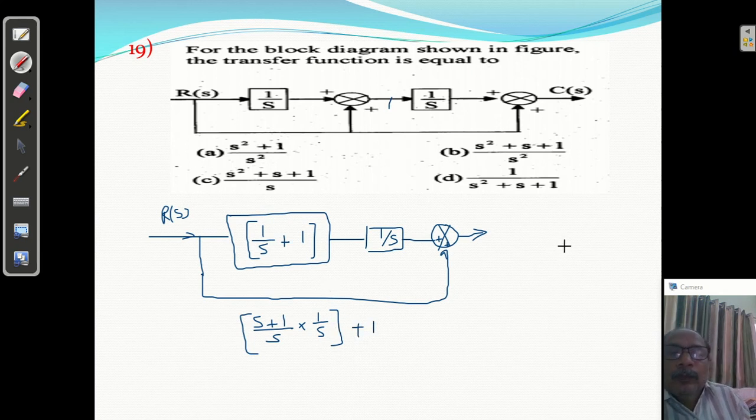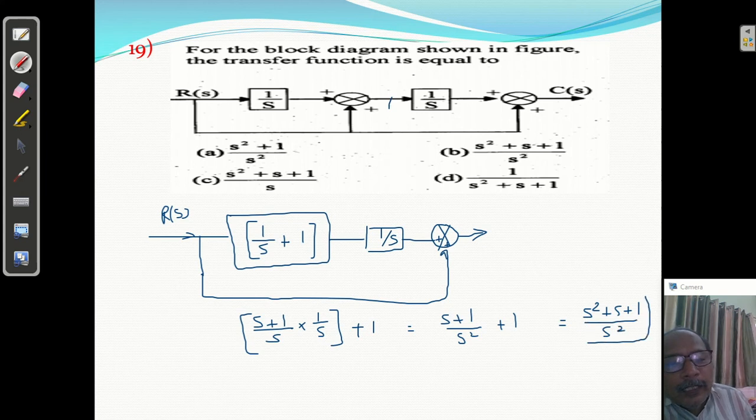So what is the output? Output is equal to what? s plus 1, s plus 1 into 1, s plus 1 upon s square plus 1 equal to what? s square plus s plus 1 by s square.